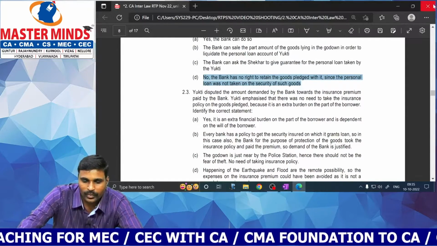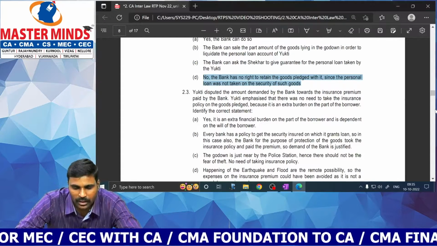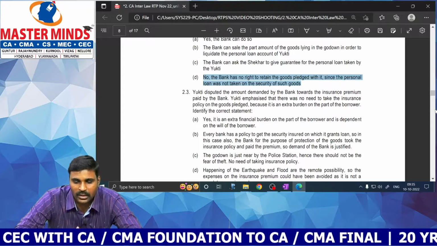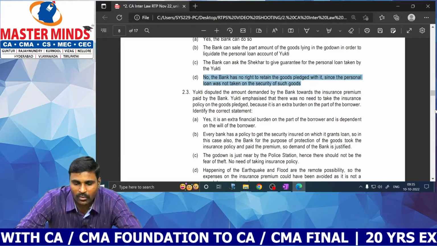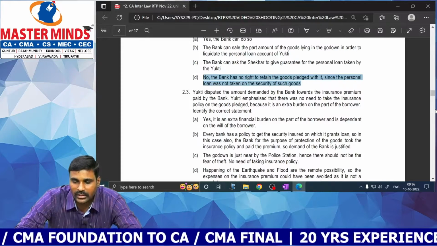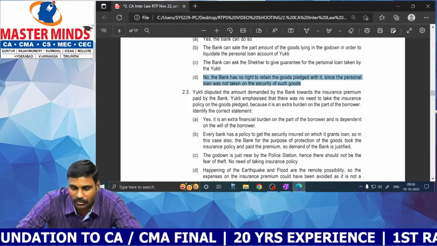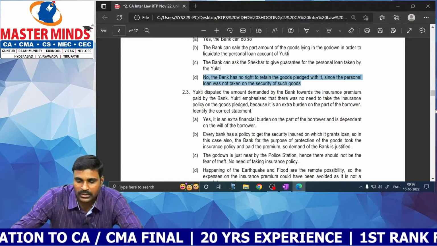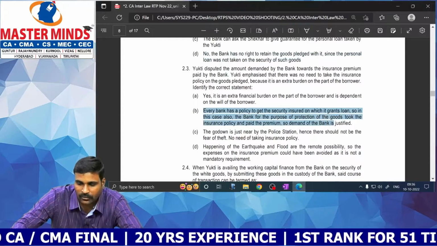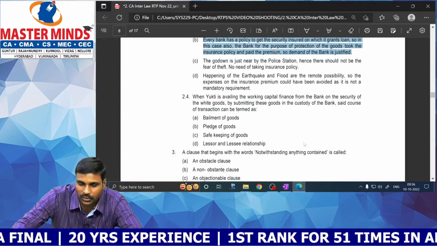Okay. Next, Yukti disputed the amount demanded by the bank towards the insurance premium paid by the bank. Yukti emphasized that there was no need to take the insurance policy on the goods pledged because it is an extra burden on the part of the borrower. Identify the correct statement. No. Okay, every bank has a policy to get the security insisted on which it grants a loan. So in this case also, the bank, for the purpose of protection of the goods, took the insurance policy and paid the premium. So the demand of the bank is justified. This is the correct answer. Every goods which is given as a security shall be insured.